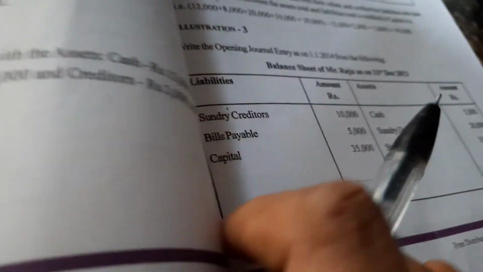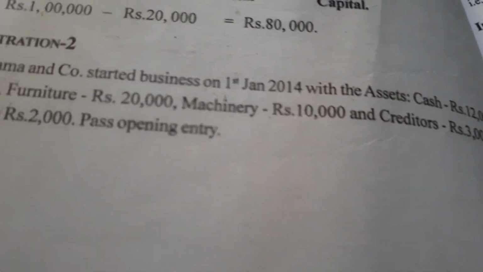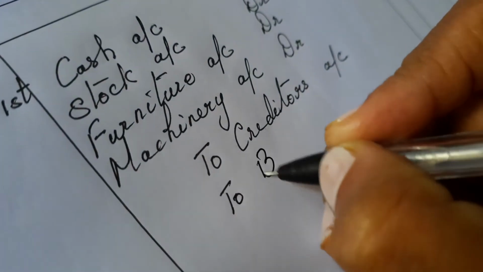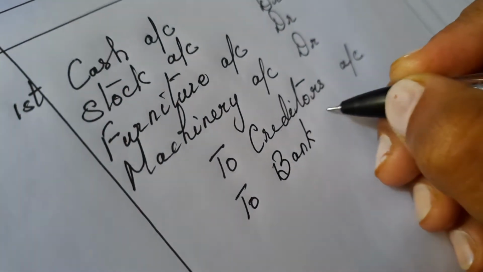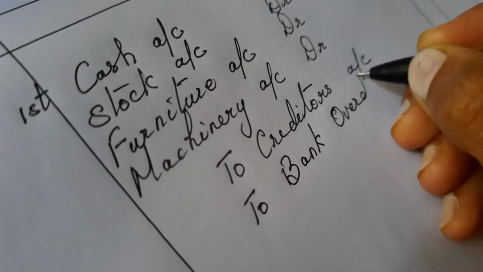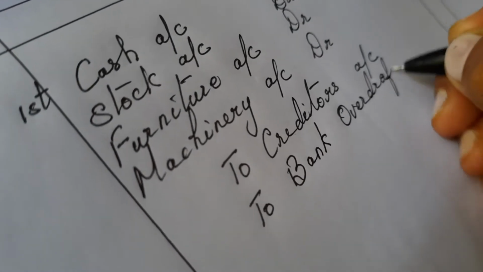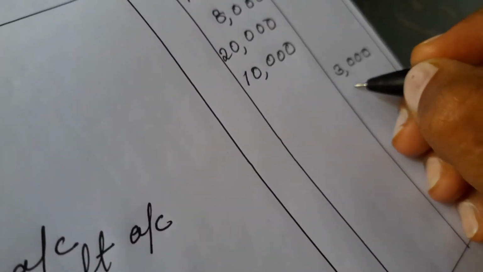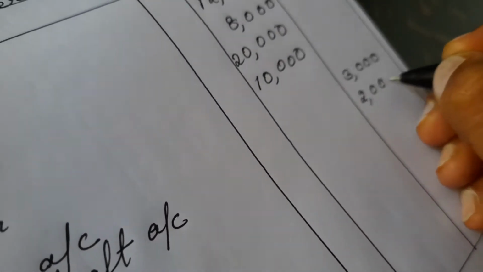Then the next we have is bank overdraft account, 2,000. That is also a liability of the organization, so we will put it here. Bank overdraft account, 2,000. We have recorded all the assets and all the liabilities.